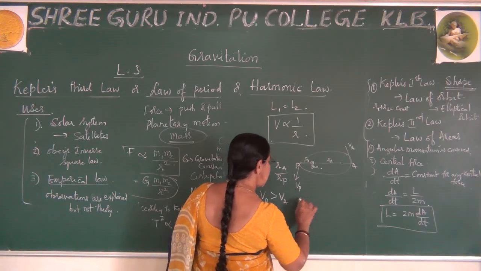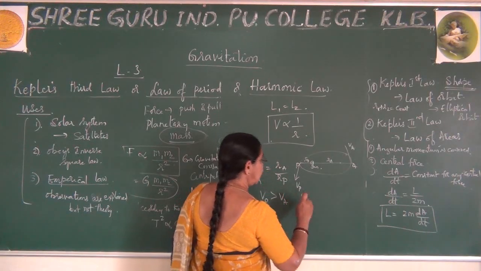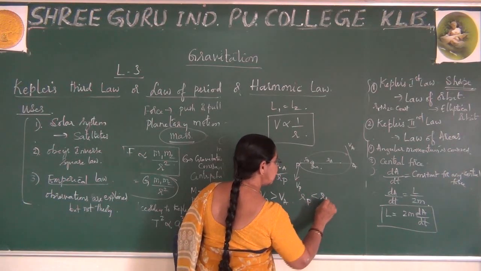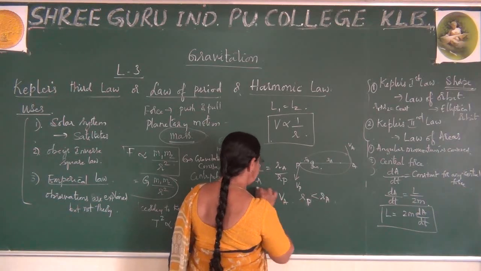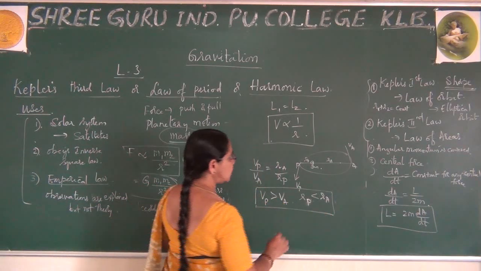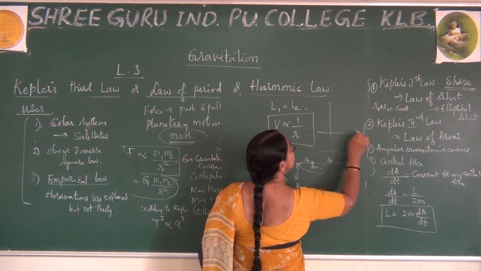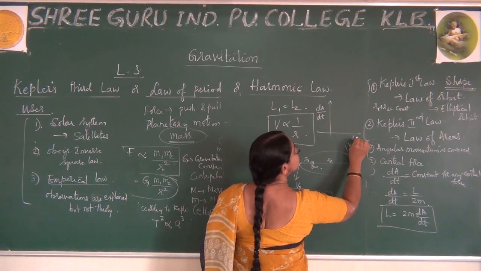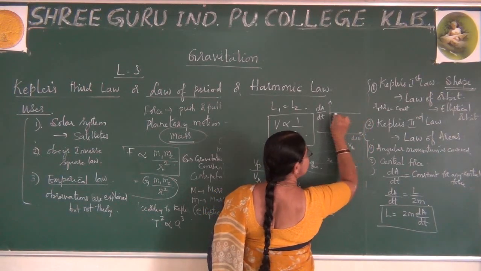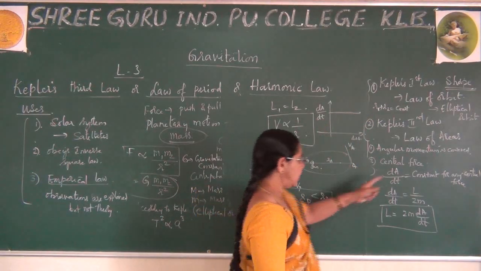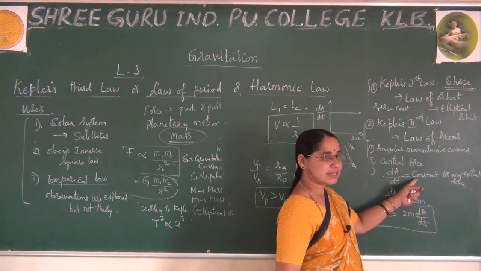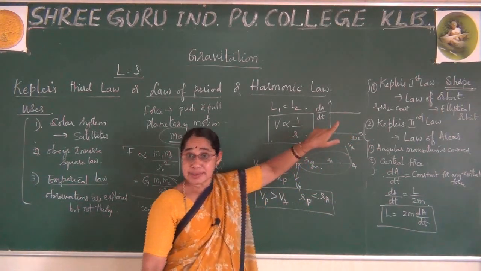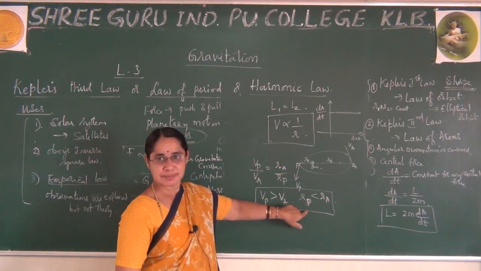Similarly, Ra is greater than Rp, or Rp is less than Ra. This is what you can observe, and for this we can just draw one graph: dA by dt versus distance. If I draw it, the areal velocity remains constant. This is the figure we can show, in which angular momentum remains conserved. This is how we can prove this.